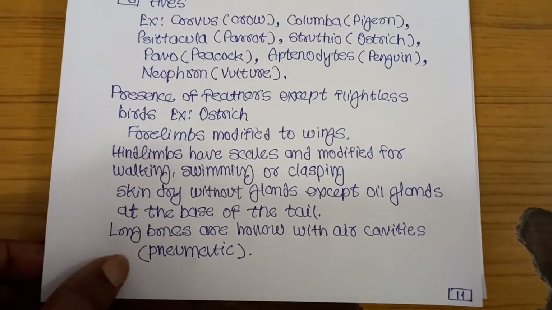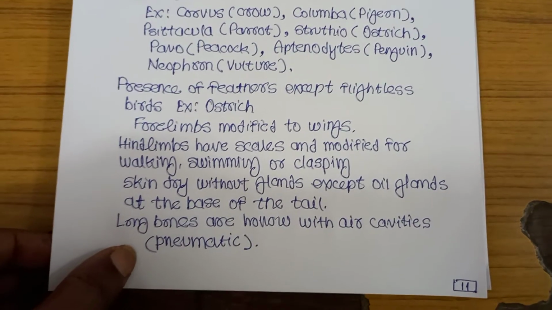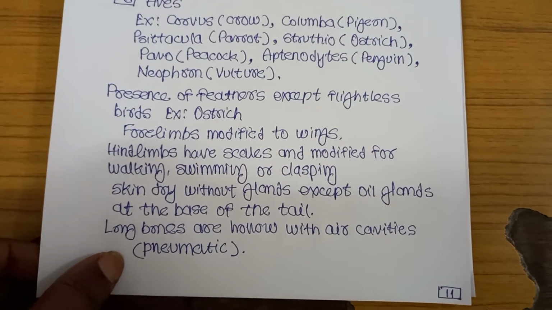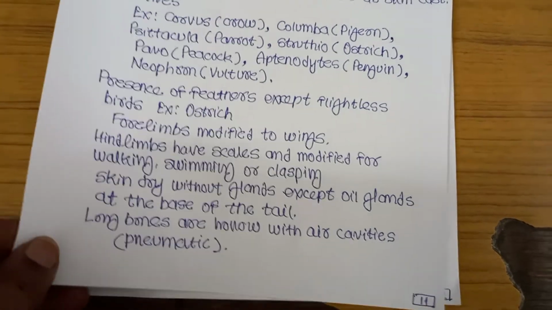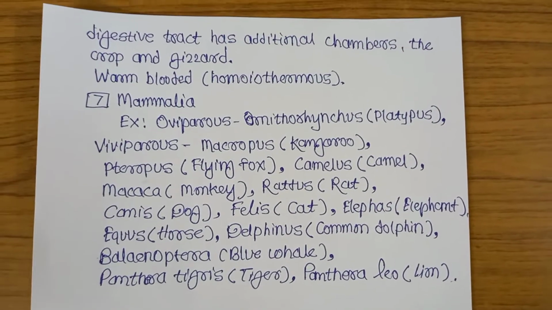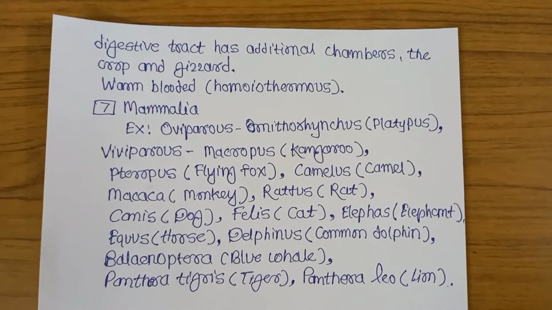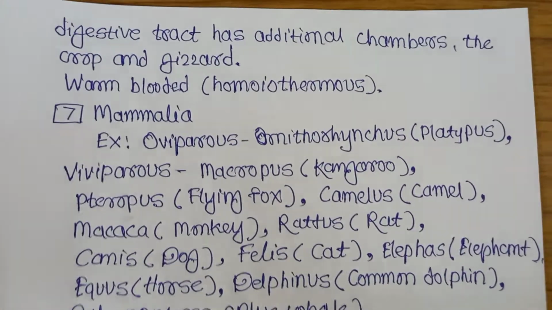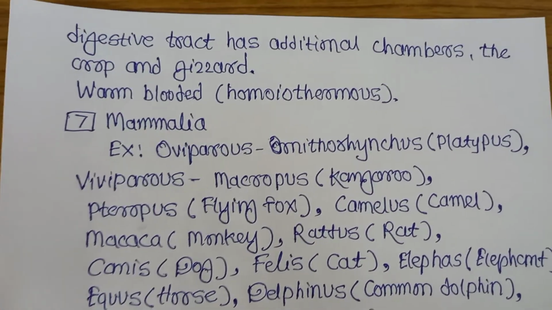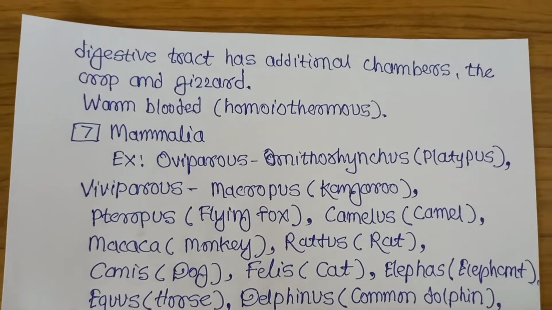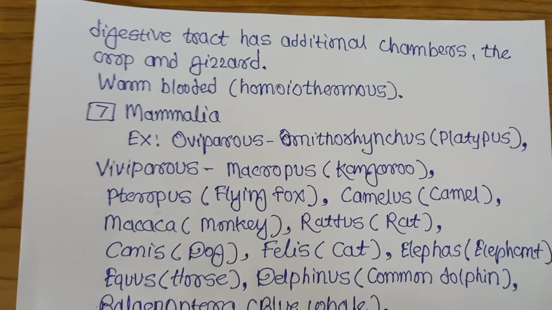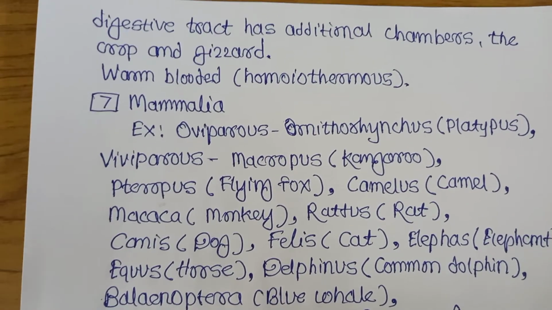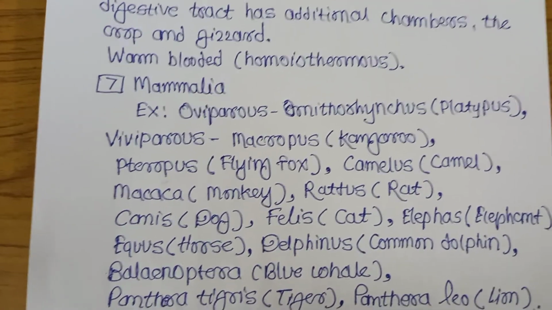How are the long bones in birds? They are hollow with air cavities. These long bones with hollow air cavities are called pneumatic bones. Then what about the digestive tract that has an additional chamber? Digestive system has additional chamber. Which additional chamber is present in the digestive system? Crop and gizzard. These birds or Aves are warm-blooded animals. Warm-blooded means homeotherms.